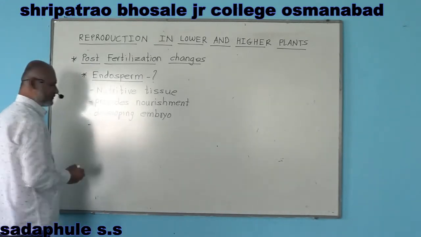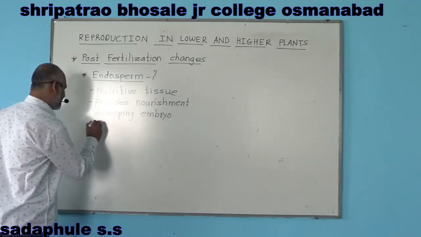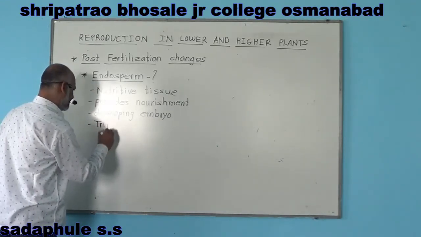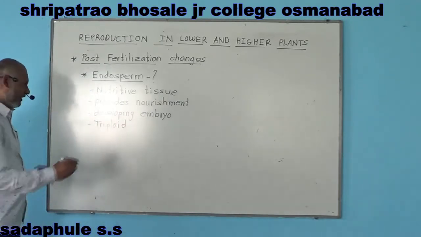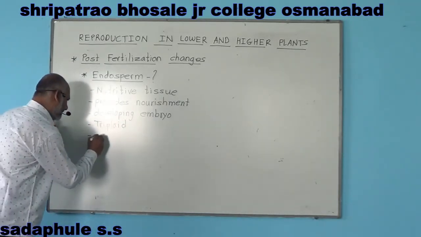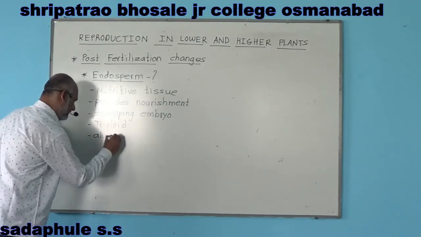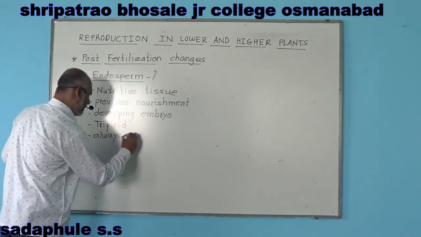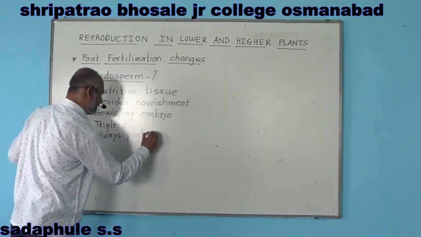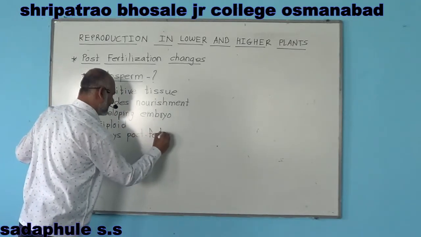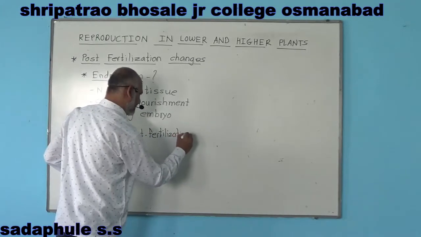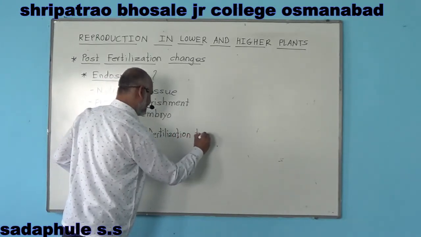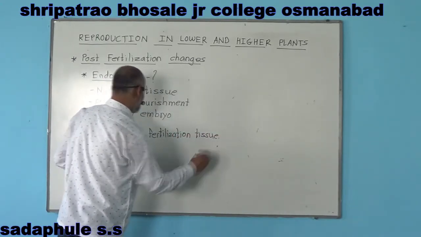And in angiosperms, this endosperm is triploid, and it is always a post-fertilization tissue. It is an important character.